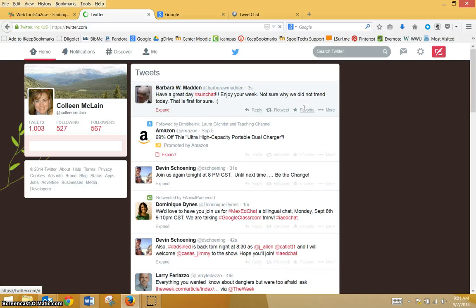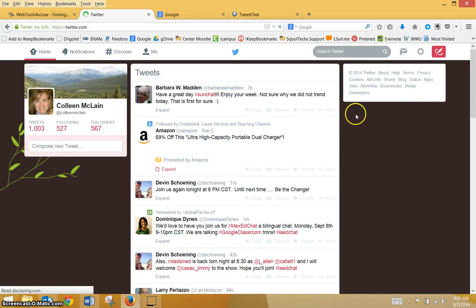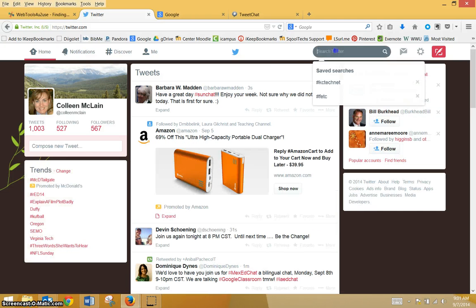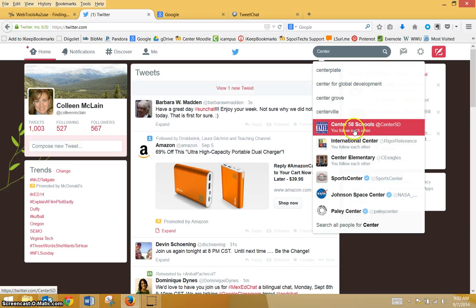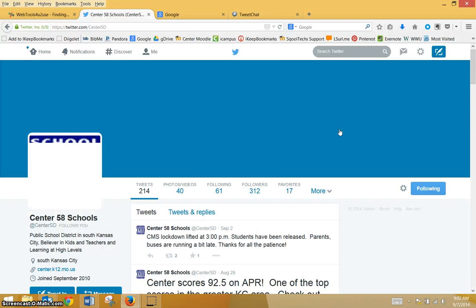Once you are logged into Twitter, the first thing you're going to want to do is probably start to follow people. As a little side note, this is how you would search for people to follow. I'm just going to start searching for Center, and you may have to search for Center 58 or Center School District or something like that.